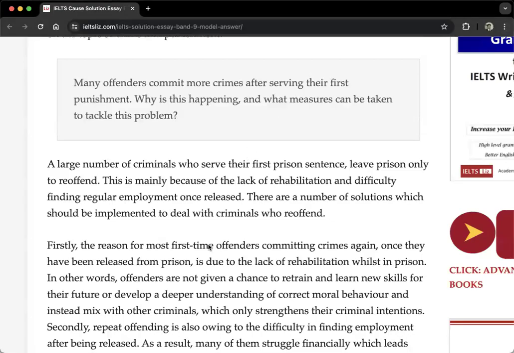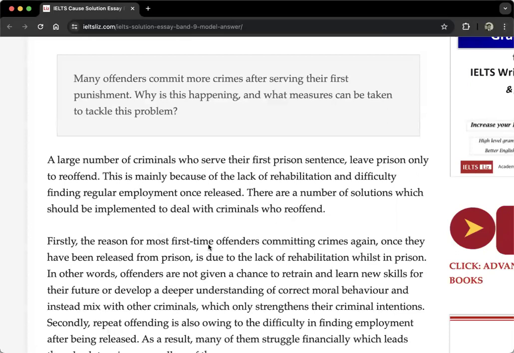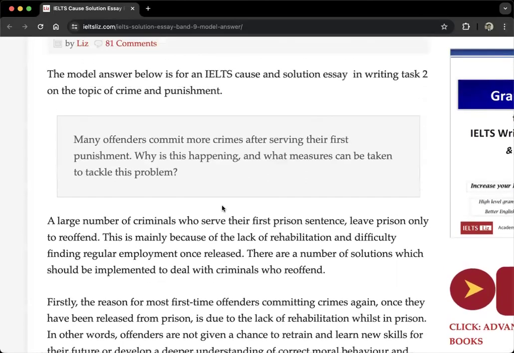Right, so today we're going to discuss the problem and solution essays based on this model. So we're going to read it and we're going to discuss the ideas inside. So first of all, topic. Many offenders commit more crimes after serving the first punishment. Do you know these words? Commit crimes, offenders, serve, punishment?